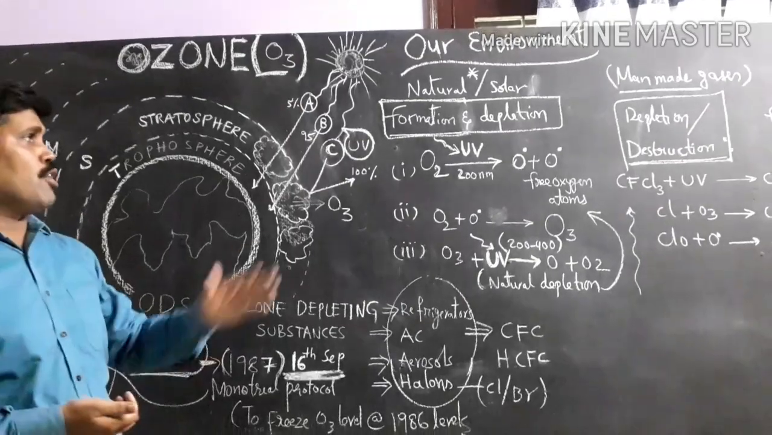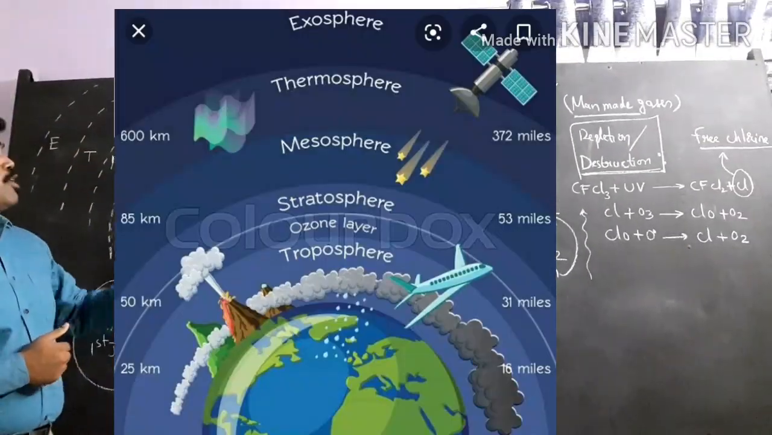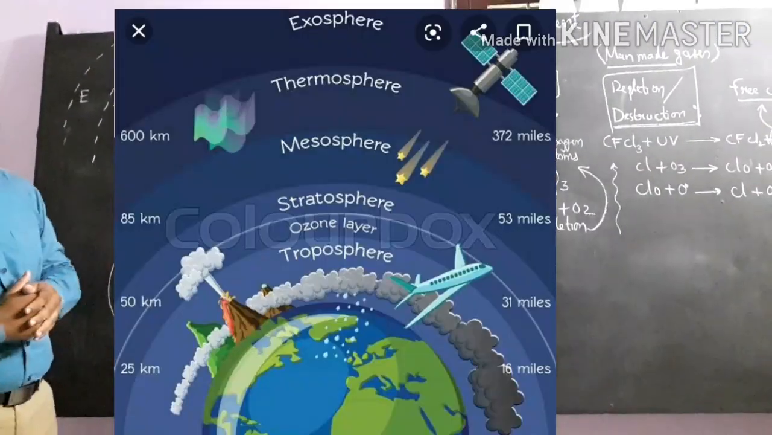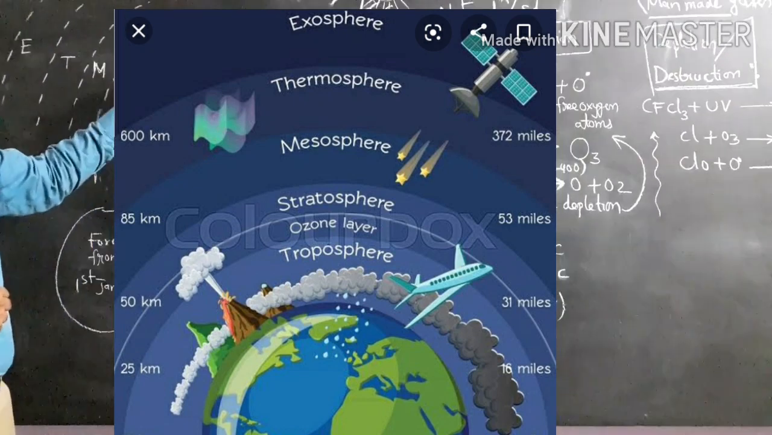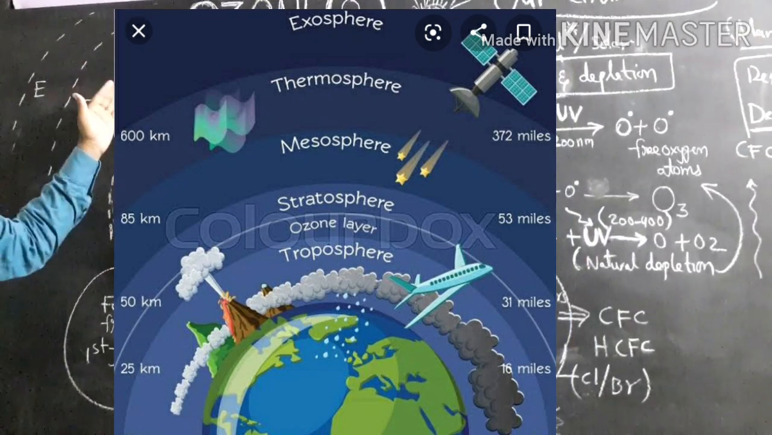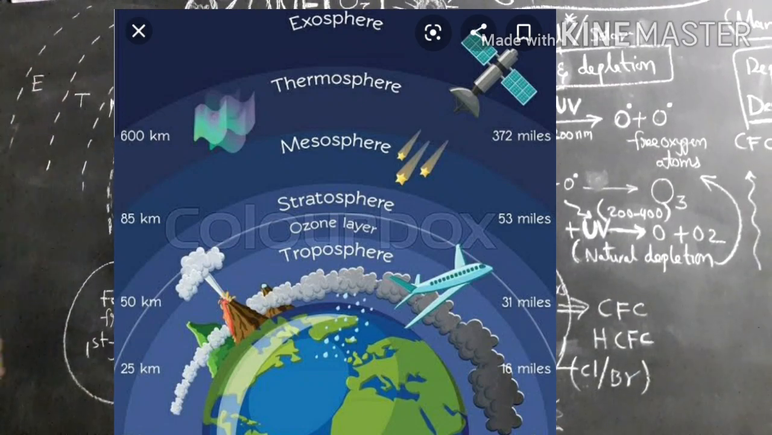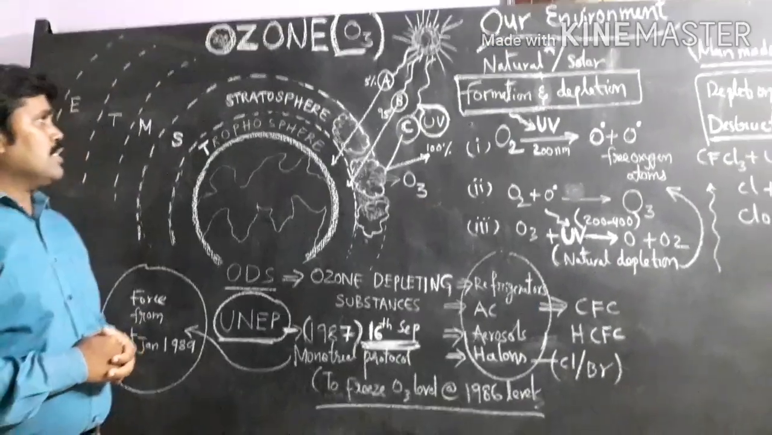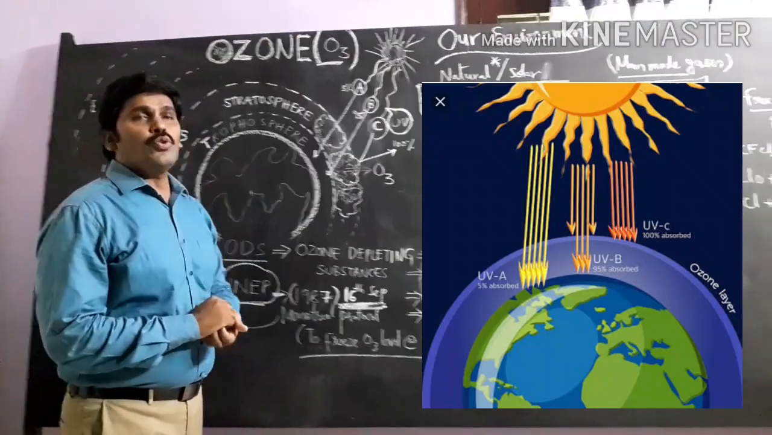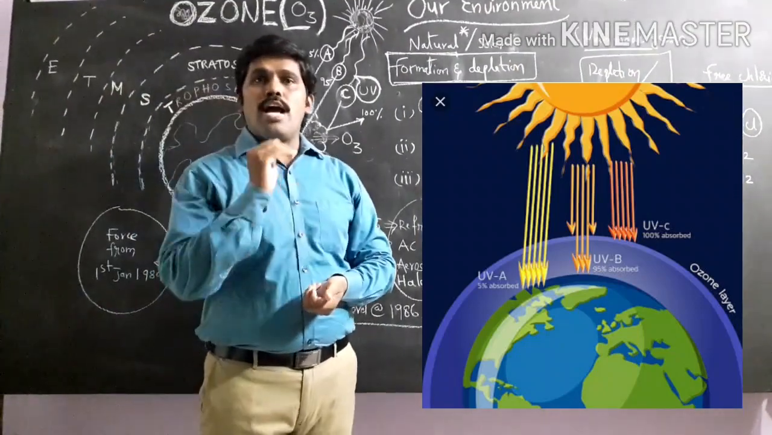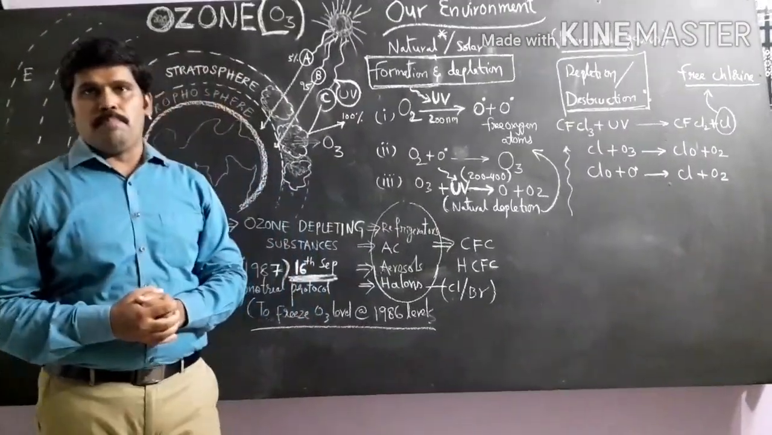If you observe the atmosphere, it has a number of layers. The first layer is the troposphere, the next is the stratosphere, then the mesosphere, thermosphere, and the last one is the exosphere. But coming to ozone, ozone is present in the stratosphere layer of the atmosphere.